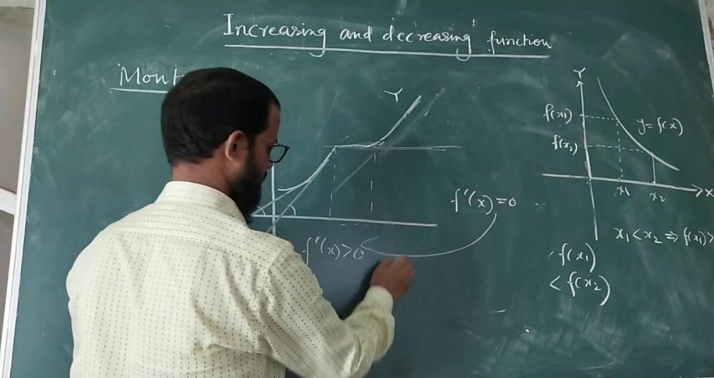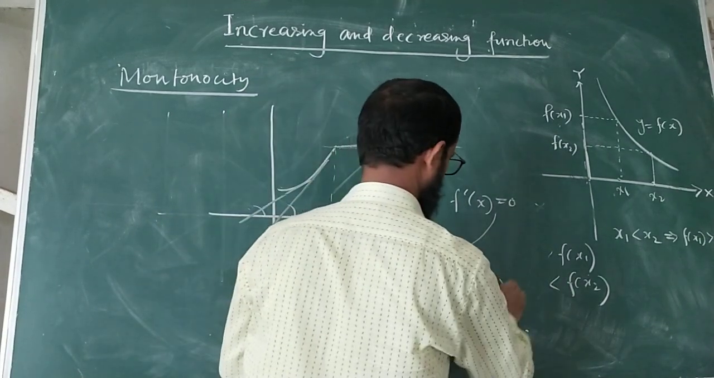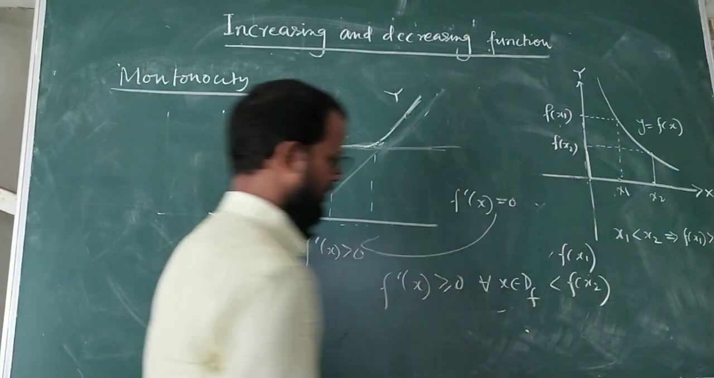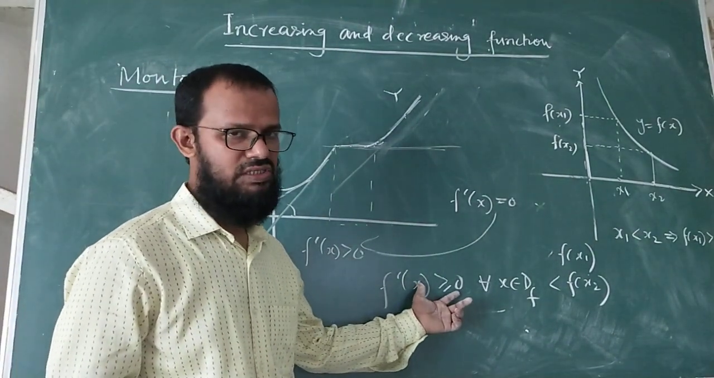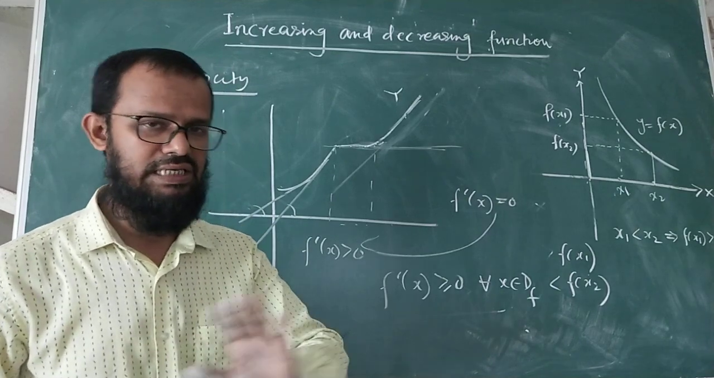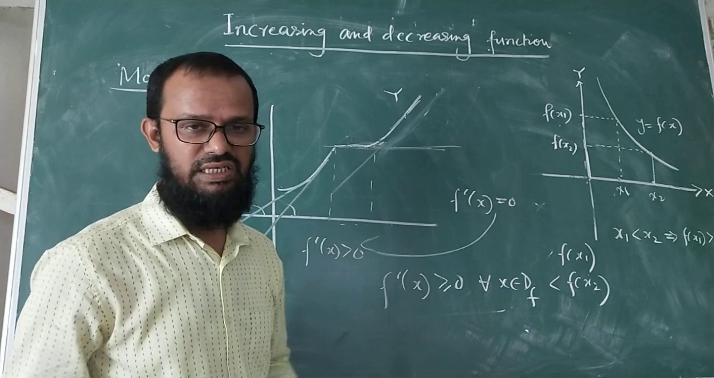So combining these two, we can write f dash x is greater than or equal to 0 for all x belongs to the domain of the function. In such cases, you cannot say the function is strictly increasing. You have to say only increasing. So this is an example of an increasing function, not strictly increasing.